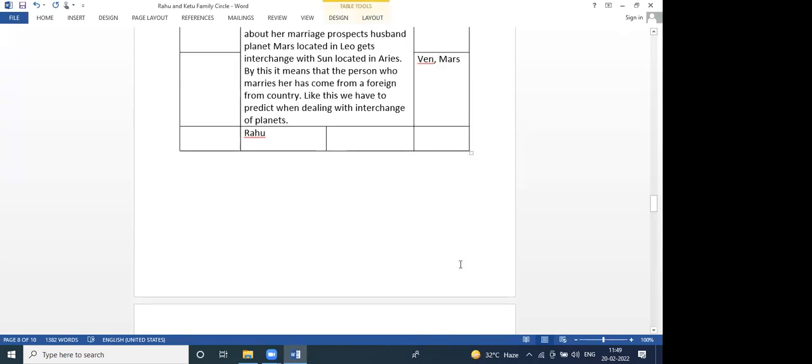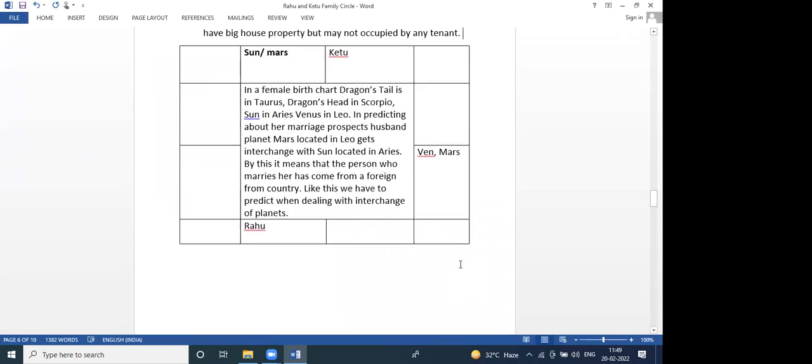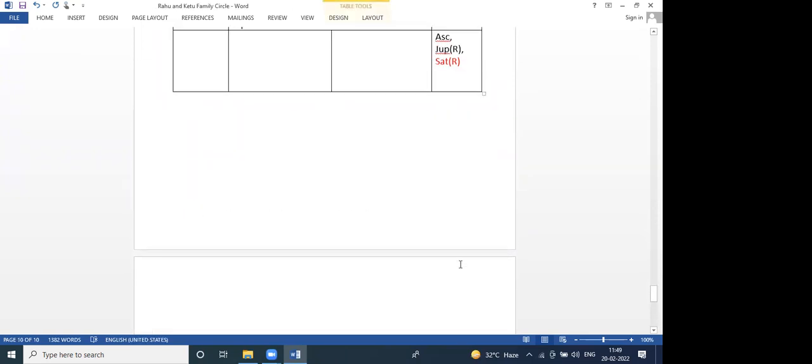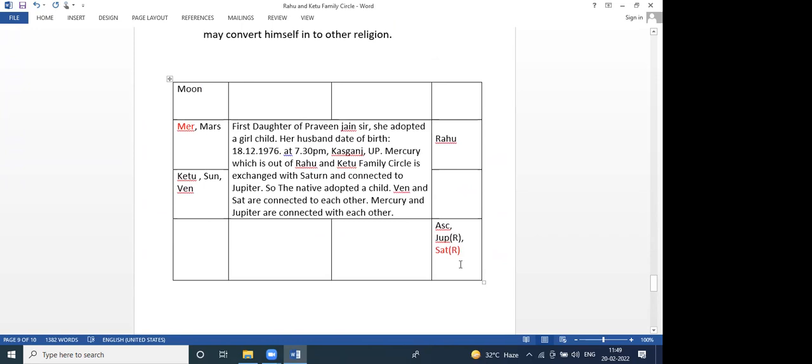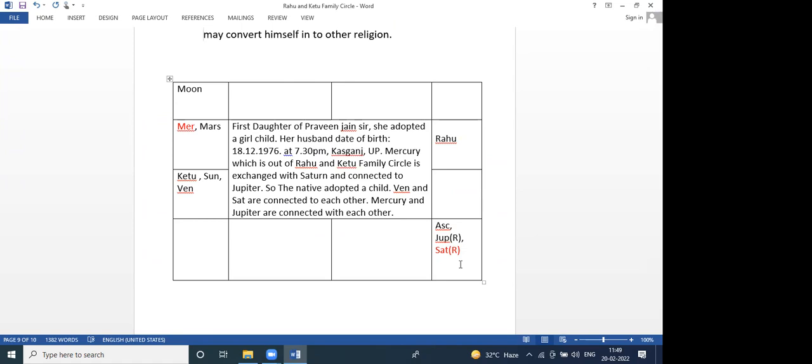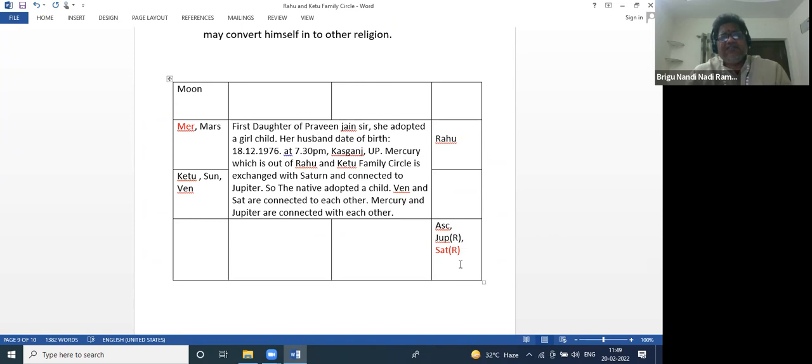Yes, sir, in the last horoscope where you said that Mercury is outside the Rahu Ketu family circle, Mars and Moon are also outside. So, sir, all three laws will be applicable. Yeah, that is regarding, you see, Moon is mind. Generally, these people with Mars outside have some psychological problem. So they may always have a cloudy mind, because Rahu is also in the same direction. So dim mind, cloudy mind.